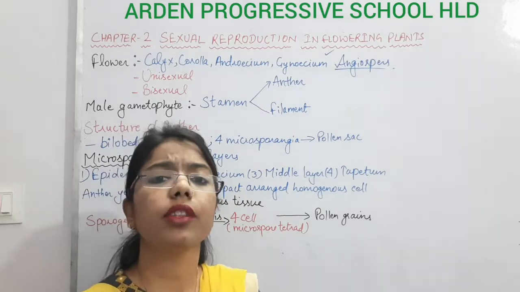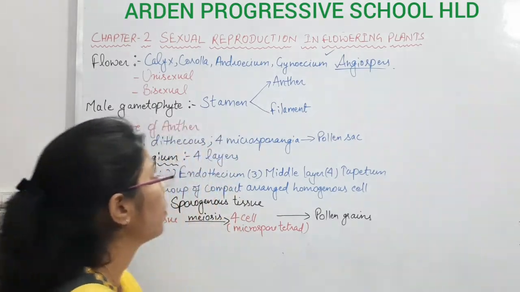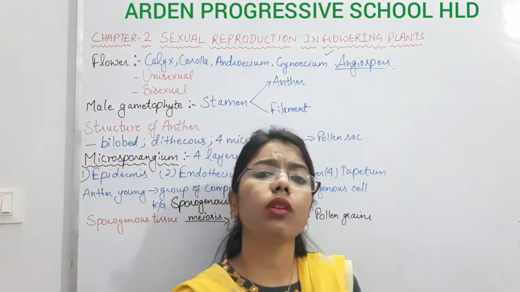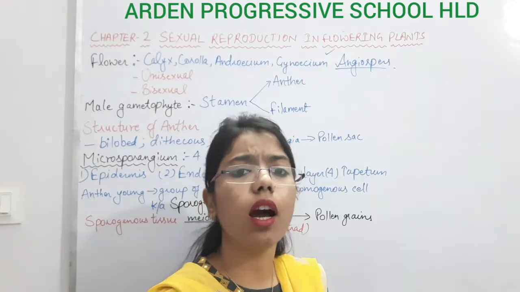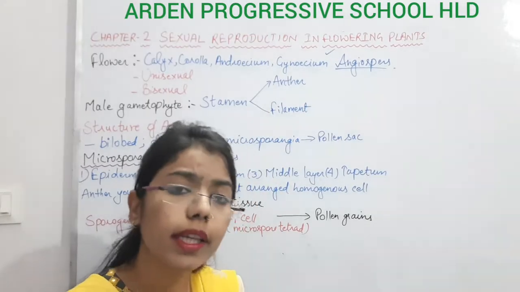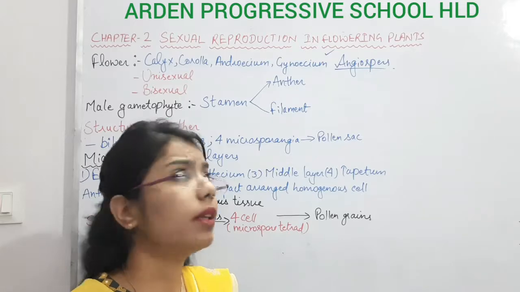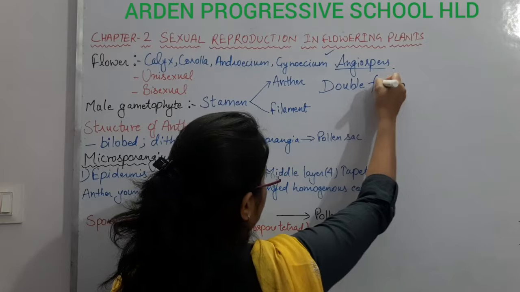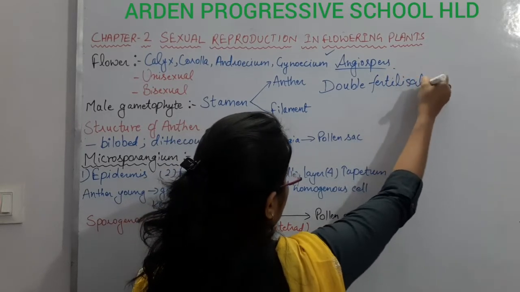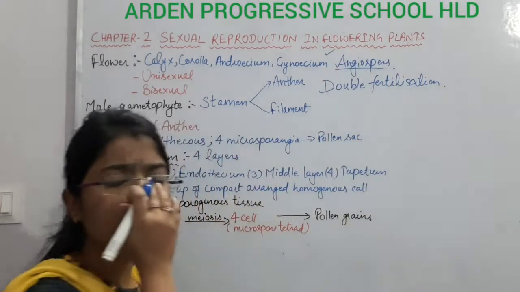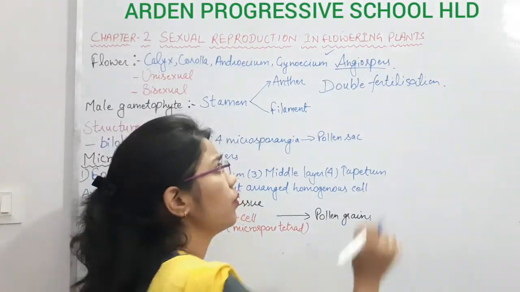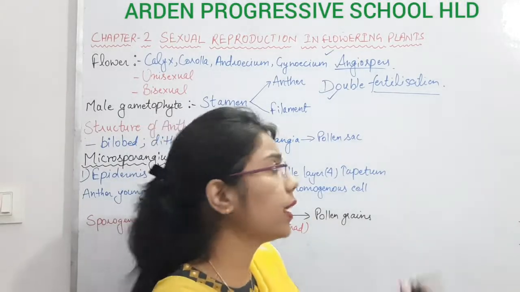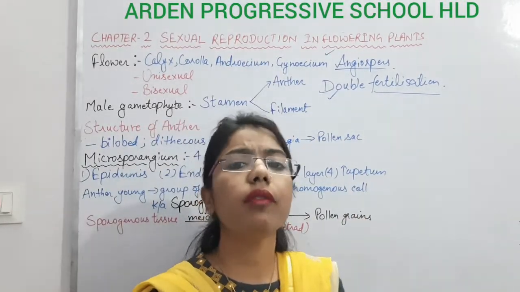In the pre-fertilization event, we are going to study the structure of the flower. Why do we say that? Because now the plant has started to go for sexual reproduction. In plants, what type of fertilization is there? Double fertilization. Fertilization is the fusion of male and female gametes to form the zygote, and here we will study what is different in plants, that is, double fertilization.